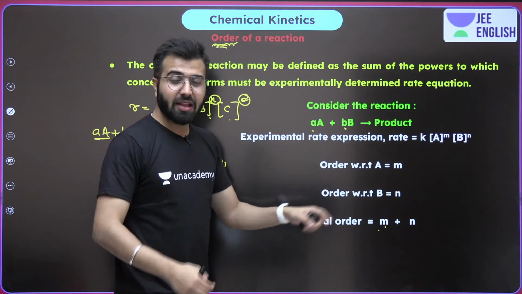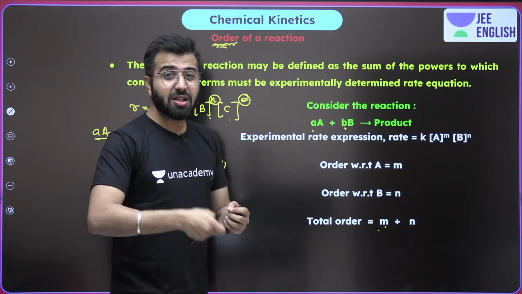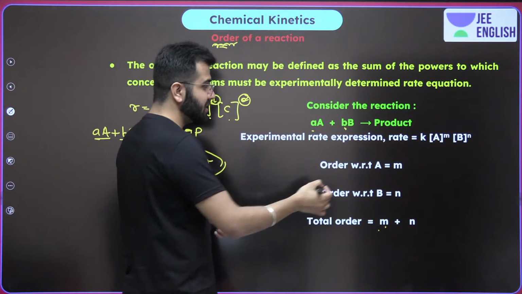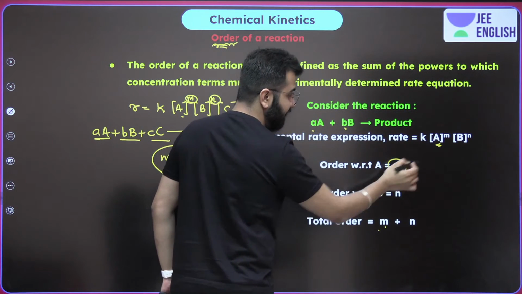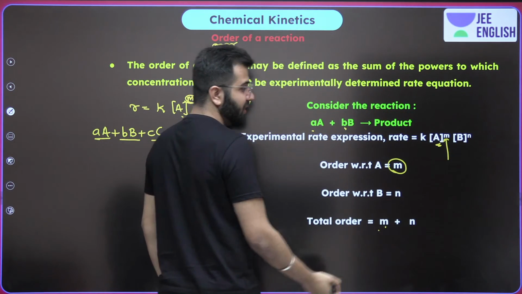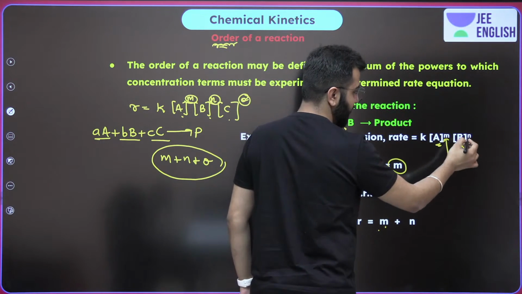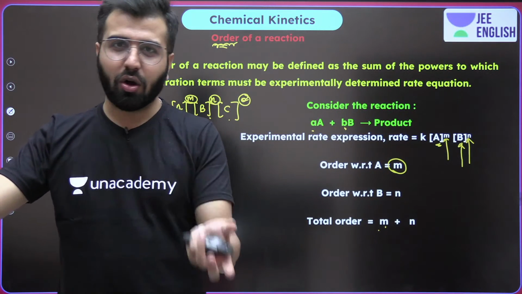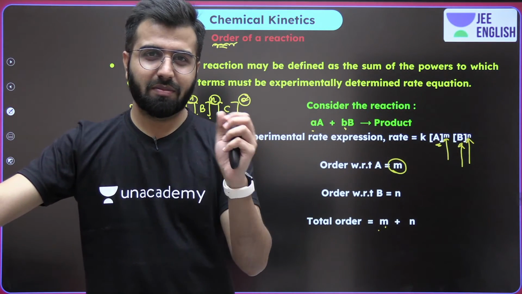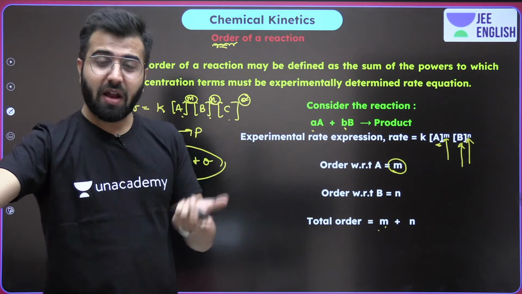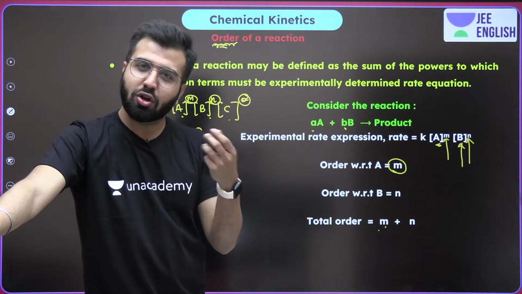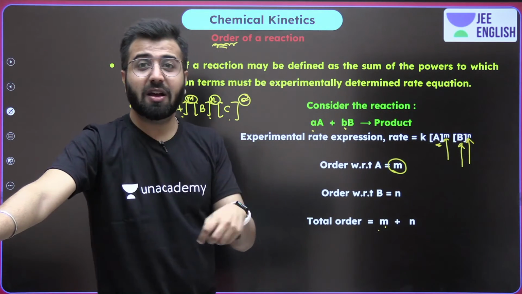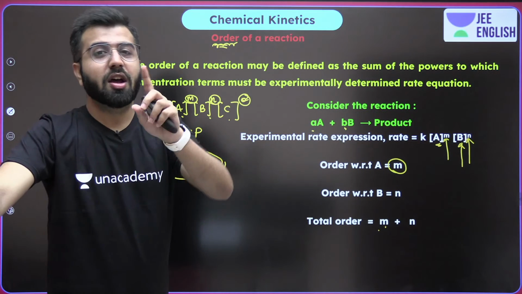Can the question ask you what is the order of reaction with respect to a particular reactant? Yes. With respect to reactant A, it's M. With respect to reactant B, it's N. Can the value of M, N, or the order of reaction be 0? Yes. Can it be a fraction? Yes. Decimals? Yes, 0.5 can also be the case. Can this value be positive? Yes. Can this value be negative? Yes. So it can be any number.